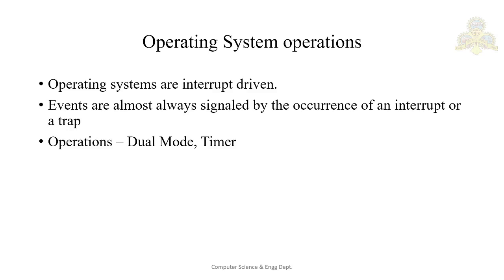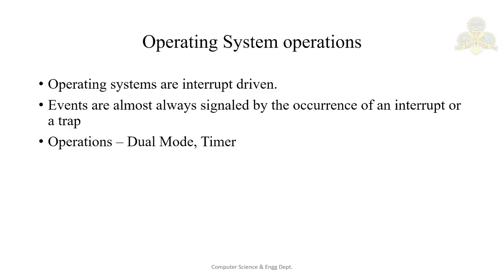A trap, also called an exception, is a software generated interrupt, either caused by an error like division by zero or invalid memory access, or by a specific request from the user program that an operating system service be performed.